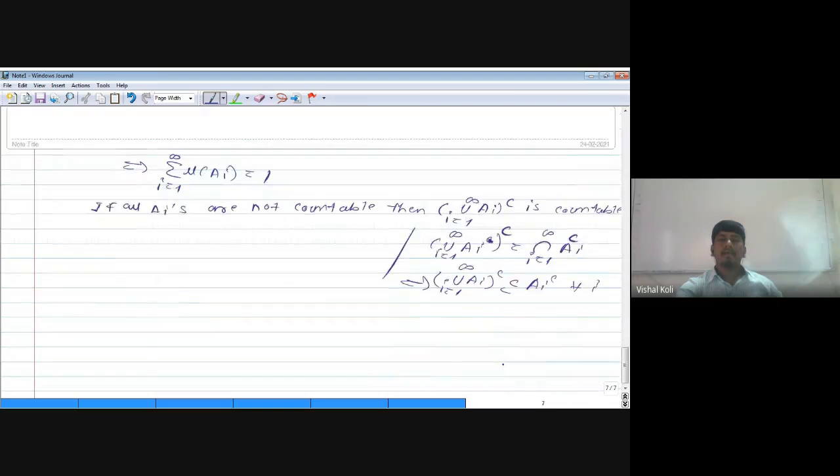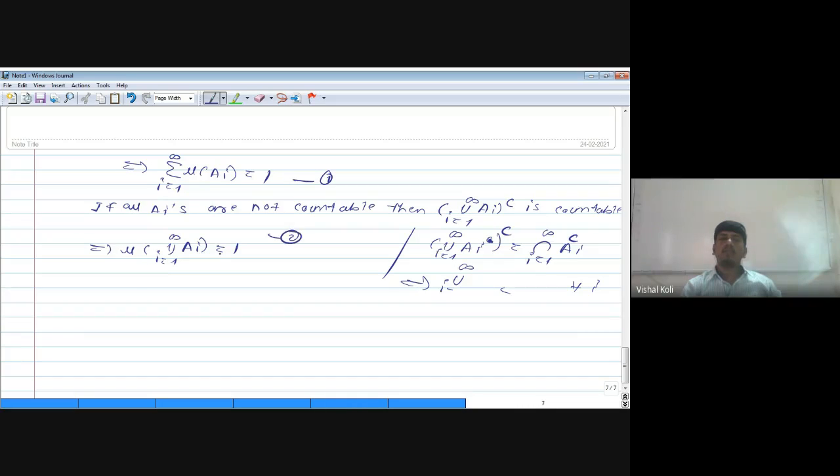As this union over I running from 1 to infinity of AI complement is countable, this implies the measure of the union over I running from 1 to infinity of AI is equal to 1, since its complement is countable. So from this, the summation over I running from 1 to infinity of the measure of AI is also 1, and the measure of the union over I running from 1 to infinity of AI is equal to 1.